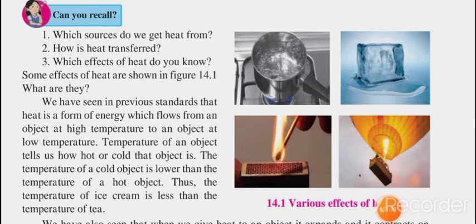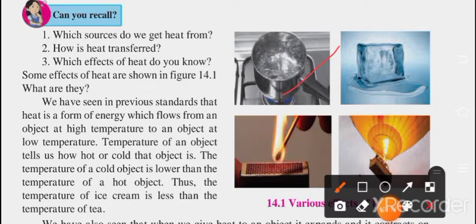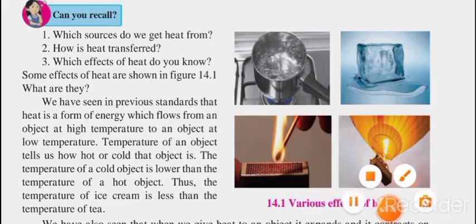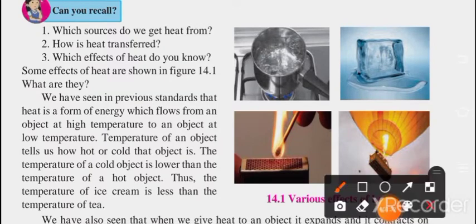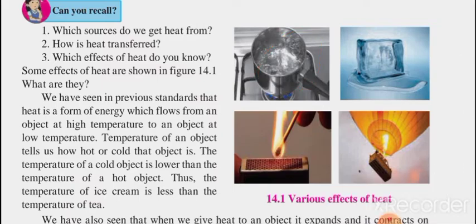So here are the various effects of heat. You can observe in these images, the water is warm, the ice is melting. This is a part of heat. Here also you can observe, due to the effect of heat it is going to fly. All these parts of heat get transferred. You can observe the heat gets transferred from this utensil to water, and then the water gets boiled. So all these concepts we already studied.